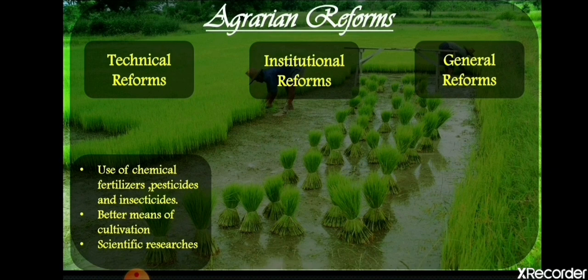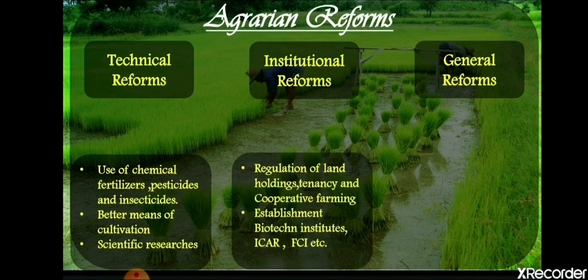If we talk about technical reforms, the use of chemical fertilizers, pesticides and insecticides, as well as the use of various new machines in farming, better means of cultivation, and scientific research are also part of technical reforms. Students, you may not believe it, but every seed is scientifically researched. There are many scientists who research plants, and they always think about how they can improve the quality of a particular plant and how they can increase its yield.